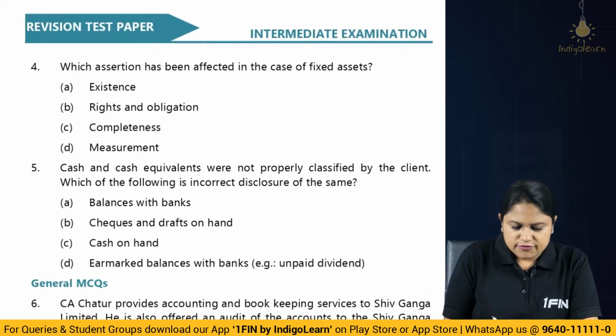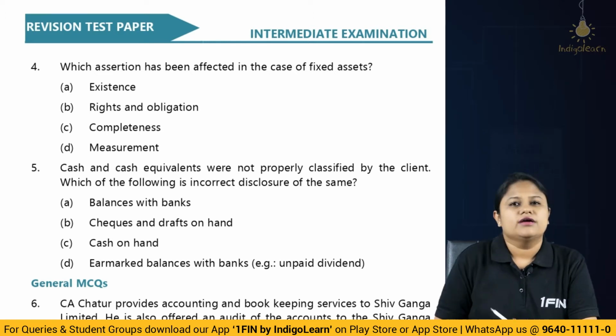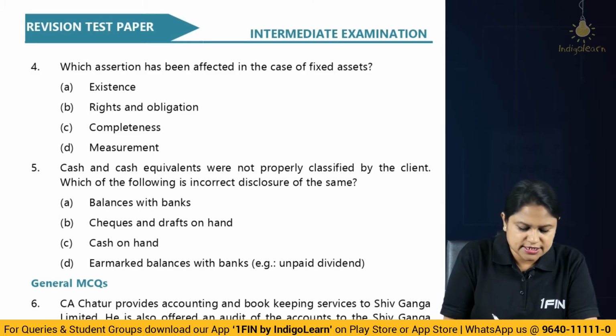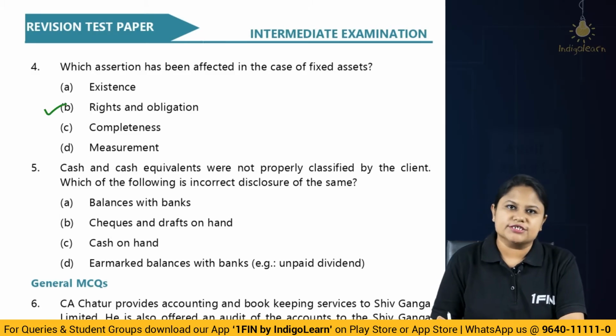Then next. Which assertion has been affected in the case of fixed assets? This also we discussed because invoice is not in the name of company, right? So basically whether company really has a right over it or not. So basically the assertion affected is right and obligation, correct?